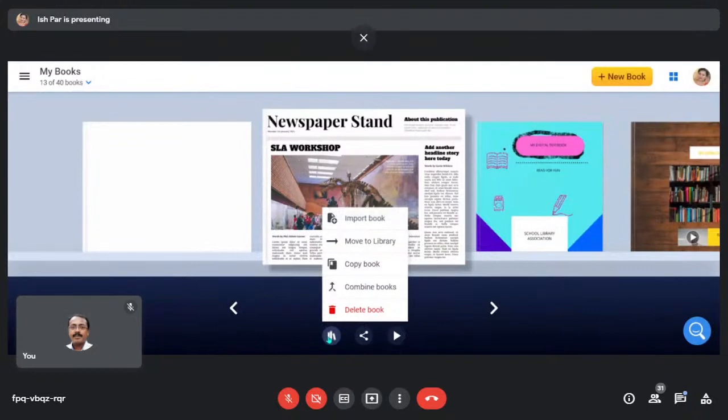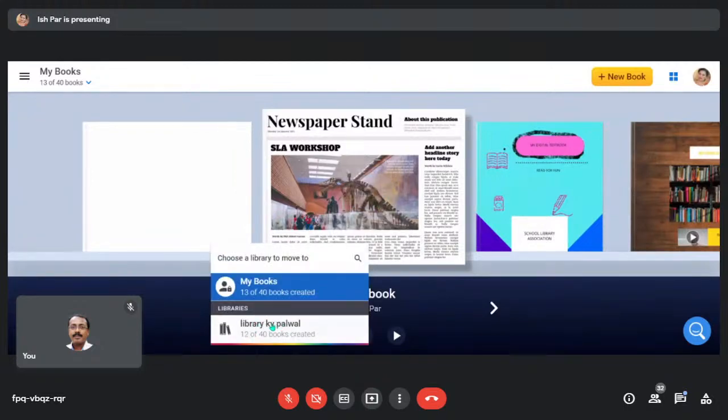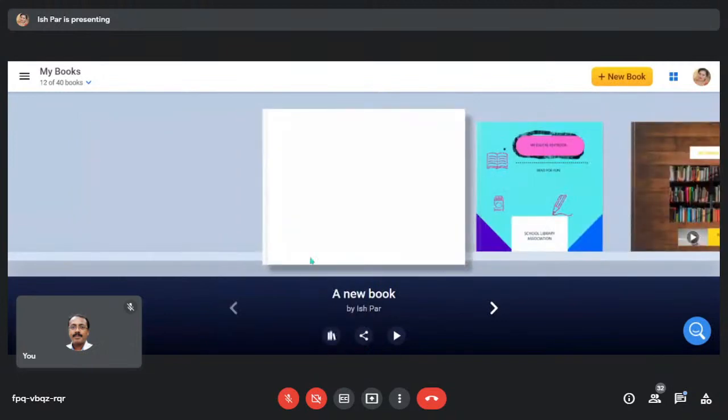Move to library. Here is the option of move to library, right? In this library button. So I'll be moving it to library. They are asking, you want to move it to library? That's why I'm asking that move to library that you have created in this book creator. Yes.